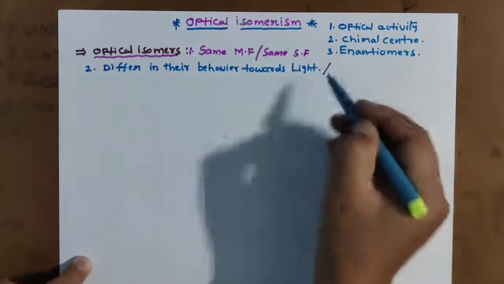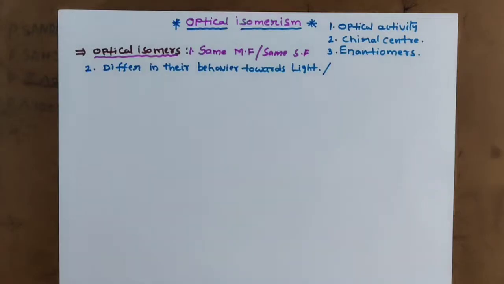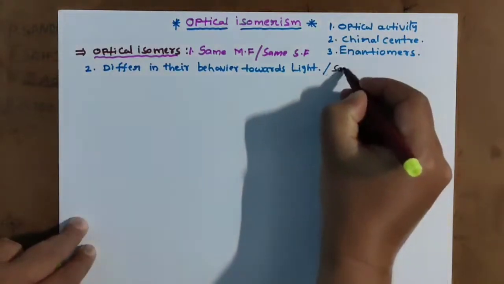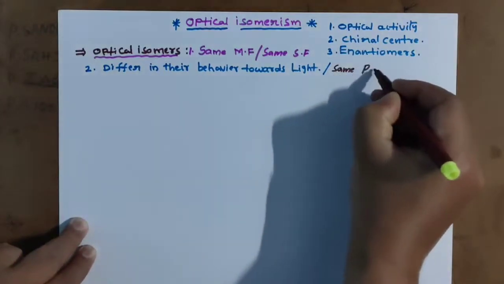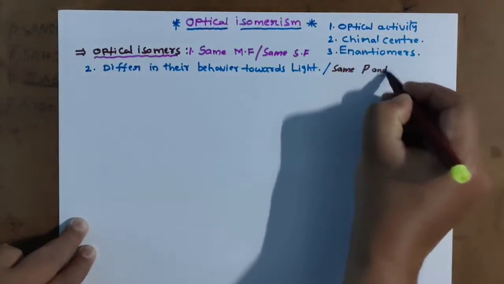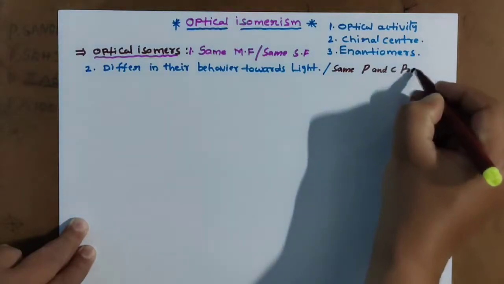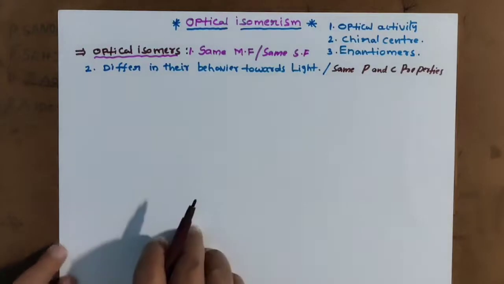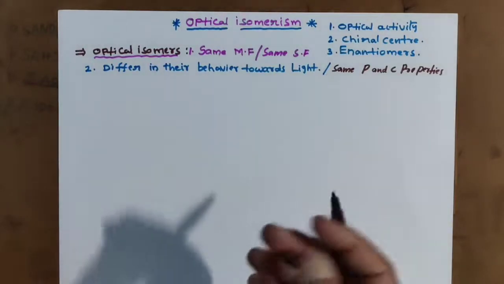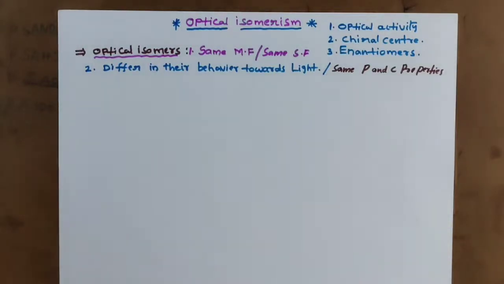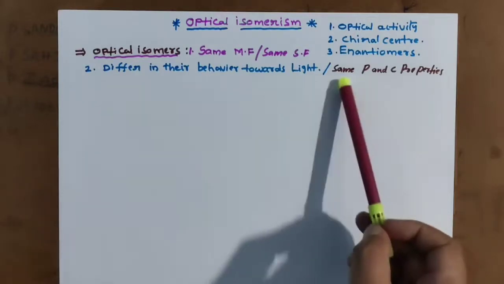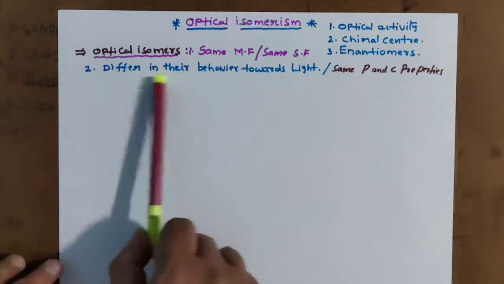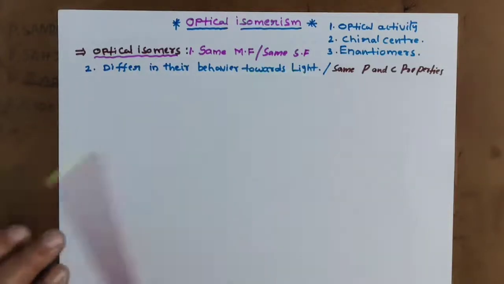You remember one thing, optical isomers have almost the same physical and chemical properties also, almost 90%. Somewhere one or two exceptions are there. The main difference is their behavior towards light.